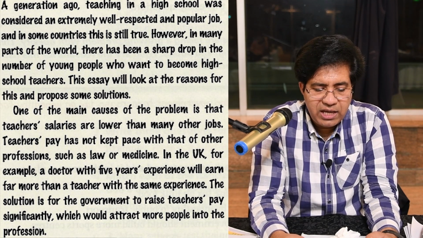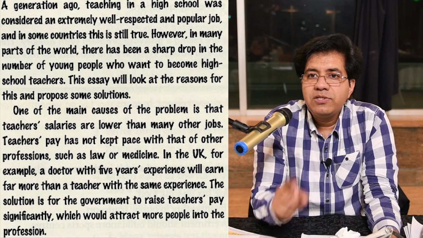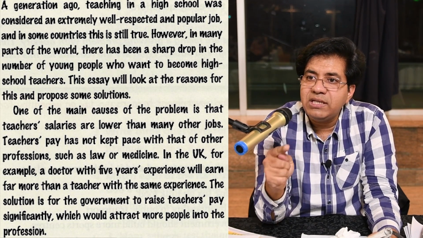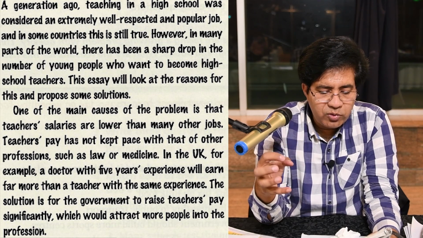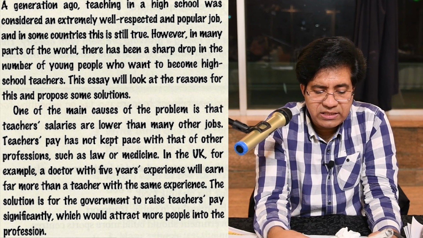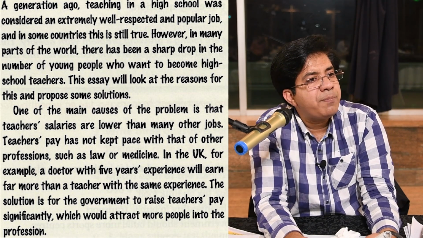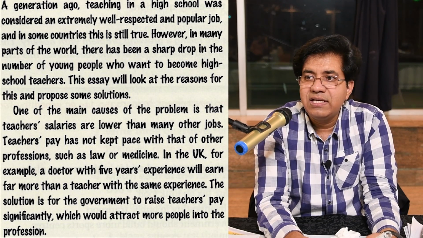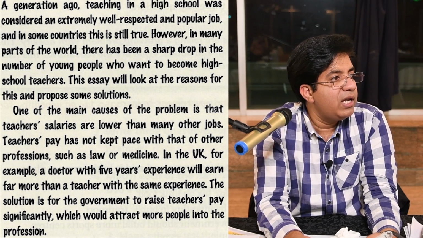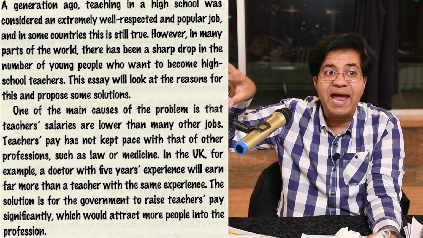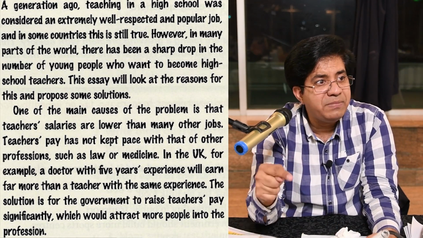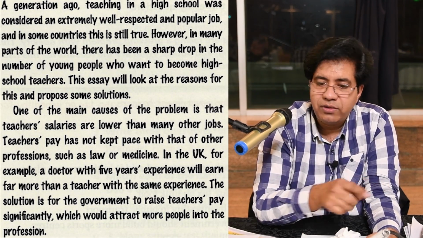The solution is for the government, which means the government has the solution. The solution is for the government to raise teachers' pay, and you can see the apostrophe comes after S. Whenever the word is plural, the apostrophe comes after S and no extra S is added. This teachers' pay means pay of the teacher, like that.